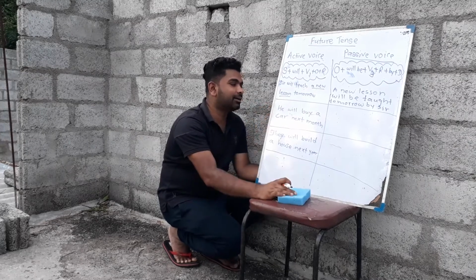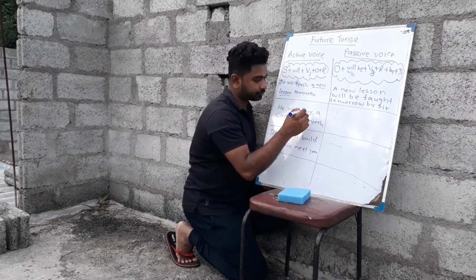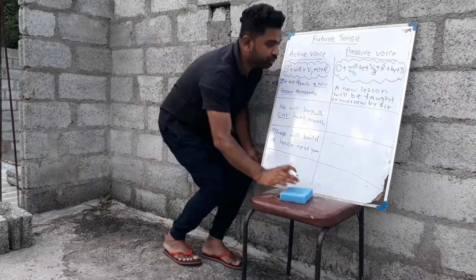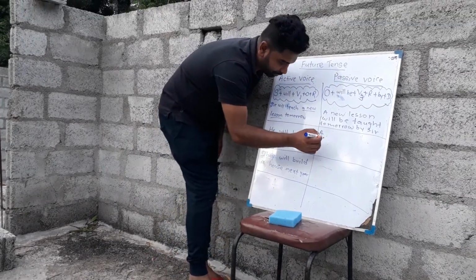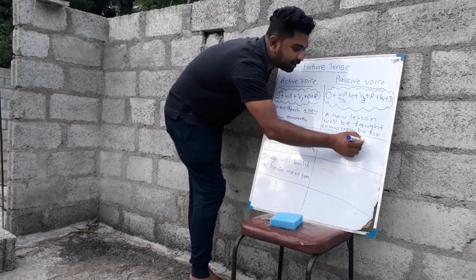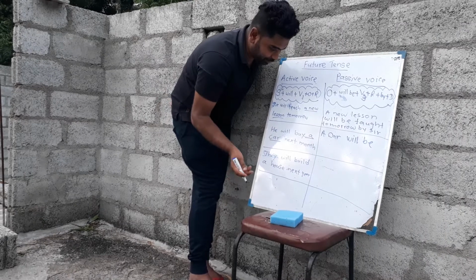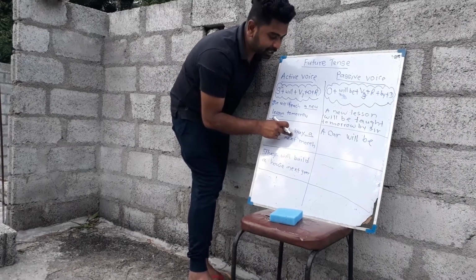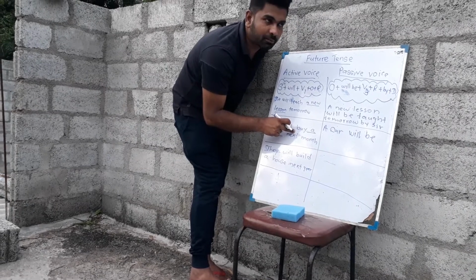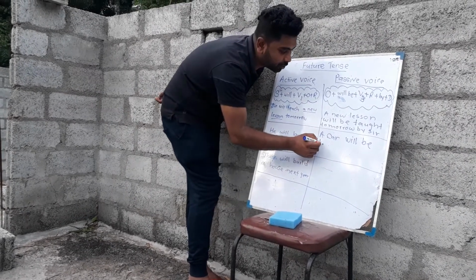He will buy a car next month. The object is a car, so you need to bring it to the front: a car. Then you need to put "will be", only one helping verb. A car will be, the basic form of the verb is buy. What are the other forms? Buy, bought. So the past participle is bought.